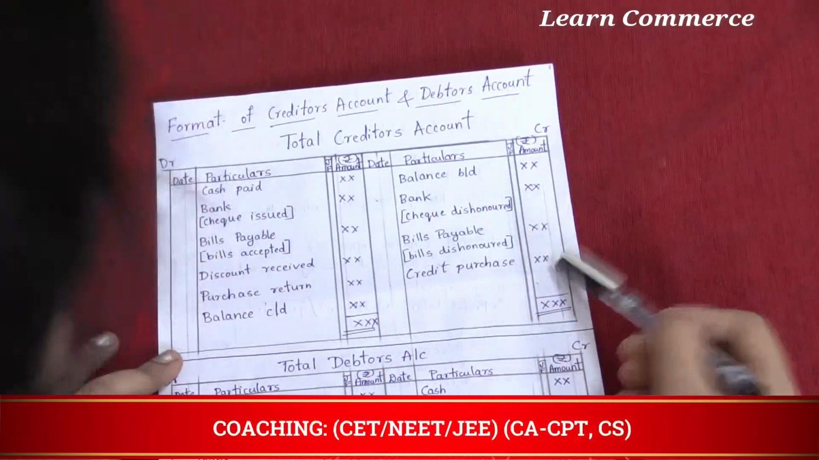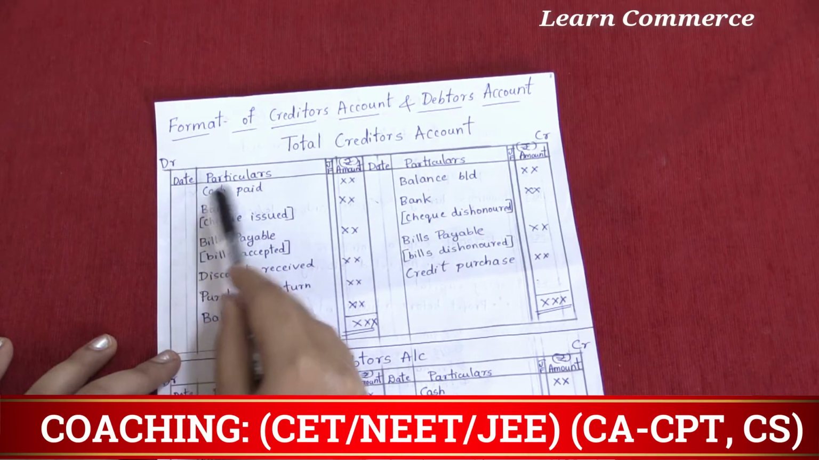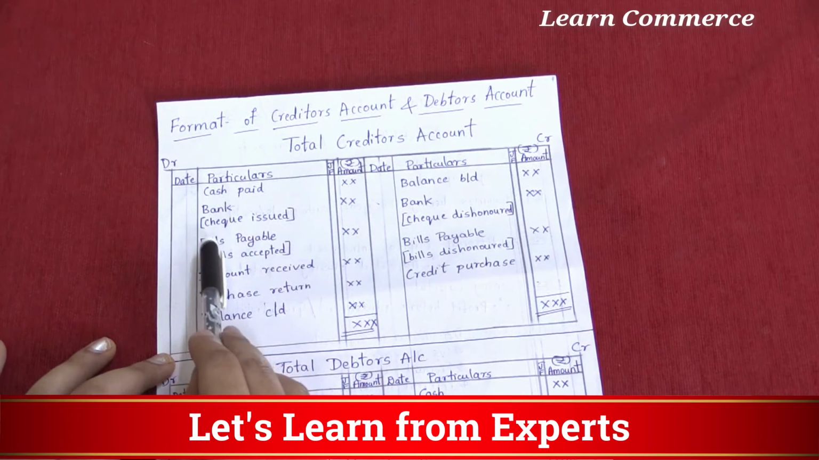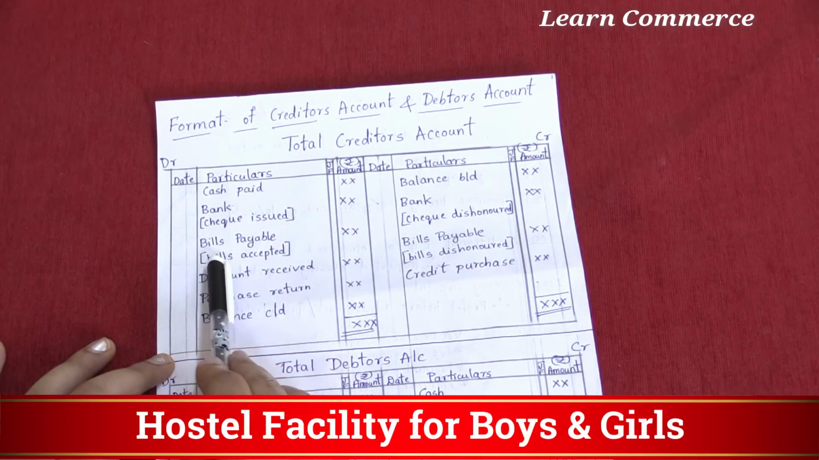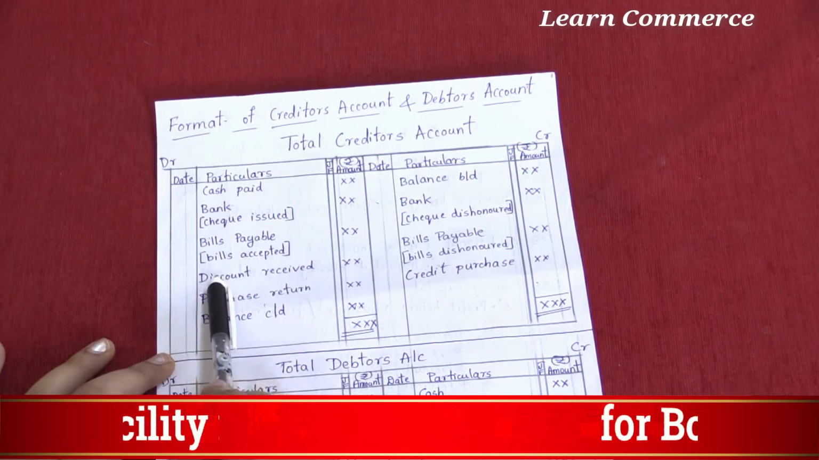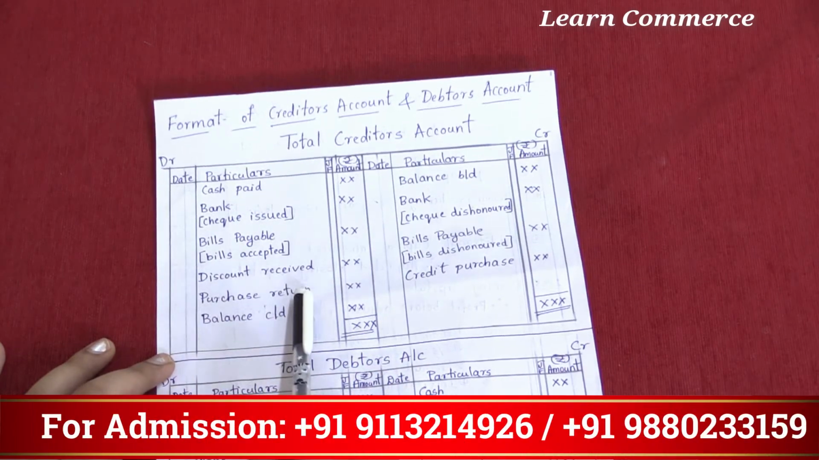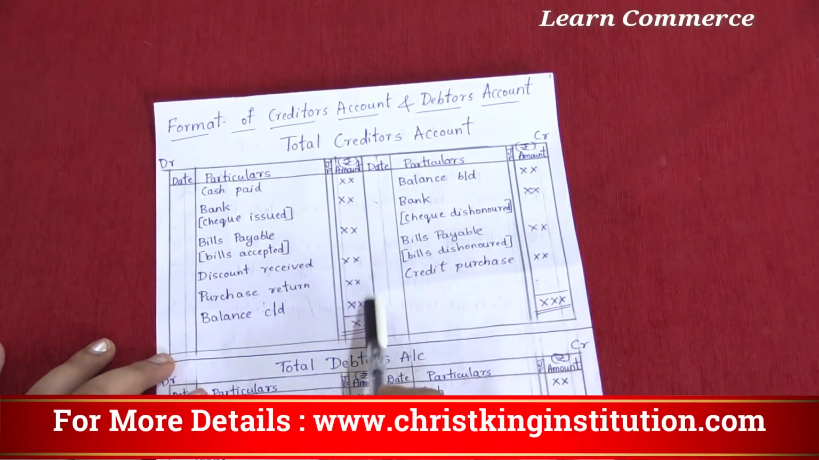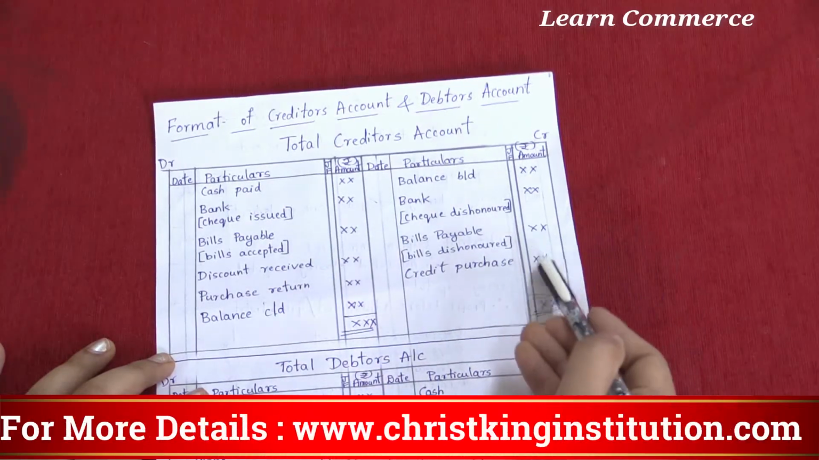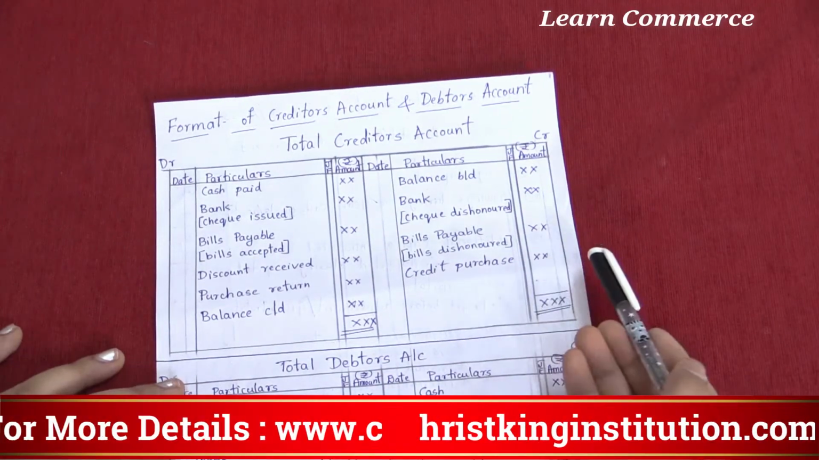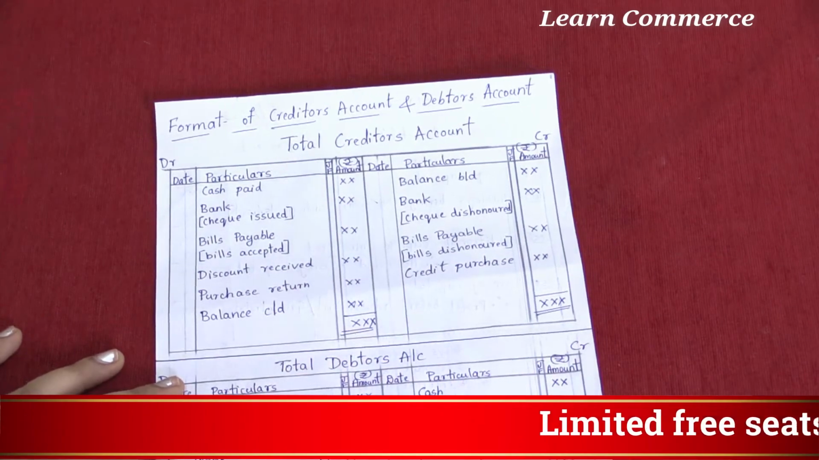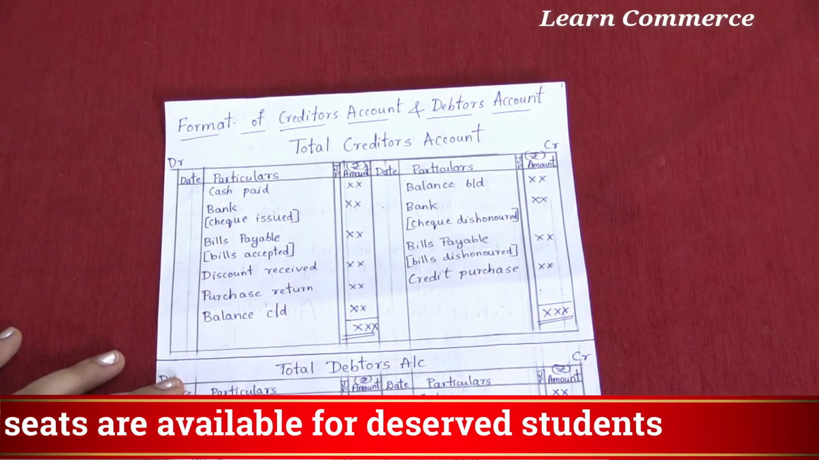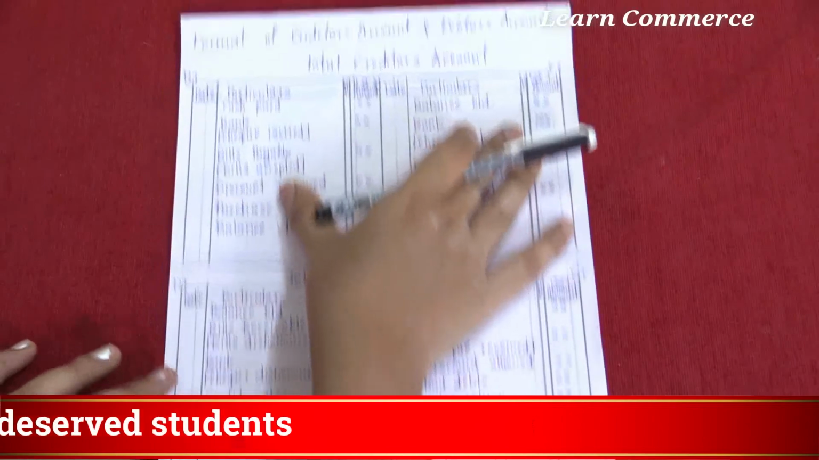Write the amounts here. Then the debit side: cash paid, then bank, that is cheque issued, then bills payable, that is bills accepted, then discount received, purchase return, balance carried down. You can make a total and get the balance. It may be the credit purchase balance, or you can also get the closing balance, as you come to know while solving the problem. Yes, this is the format of total creditors account.